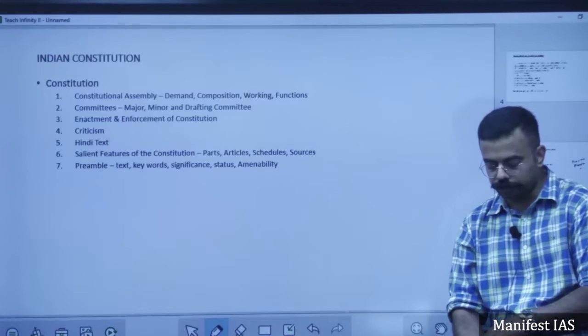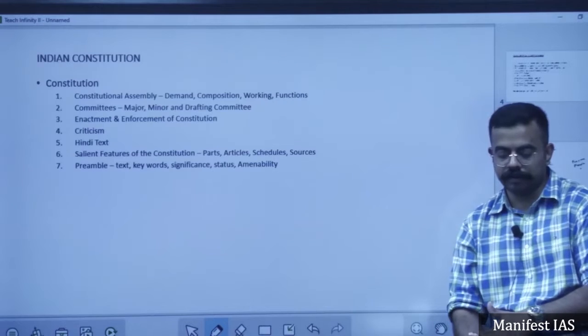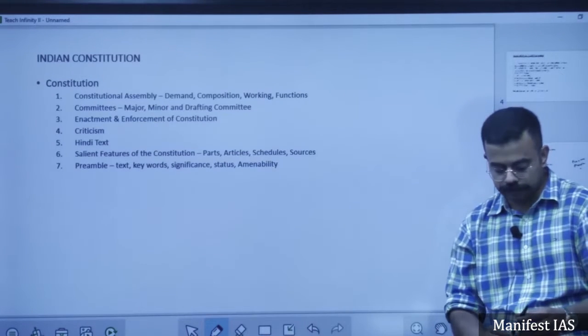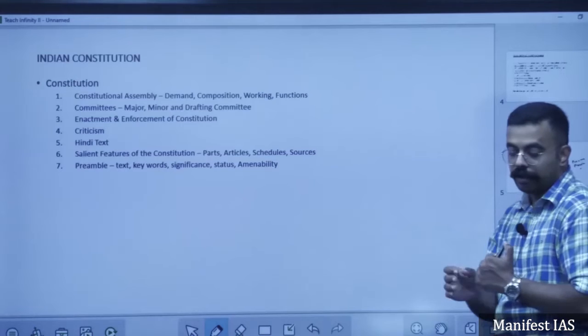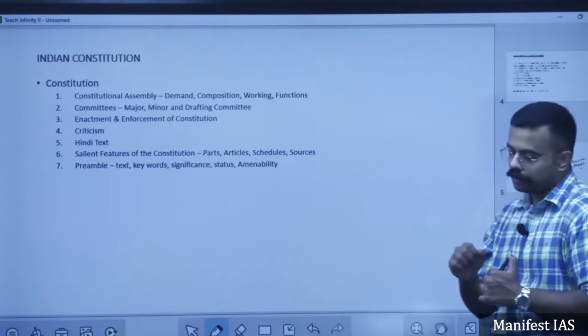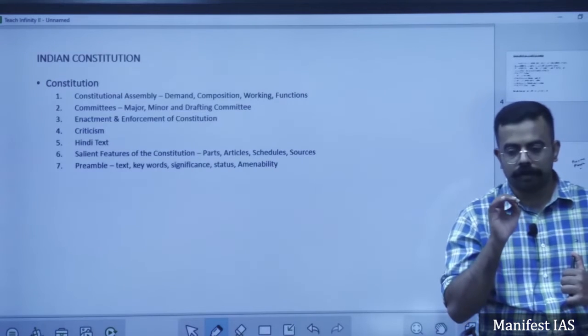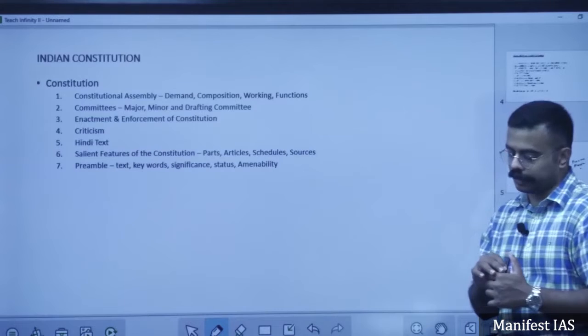What is the Indian Constitution Day? It is 26th of November 1949. On this day, the constitution was finalized and enacted. A few provisions of the constitution were enacted on this day itself, that is 26th November 1949.